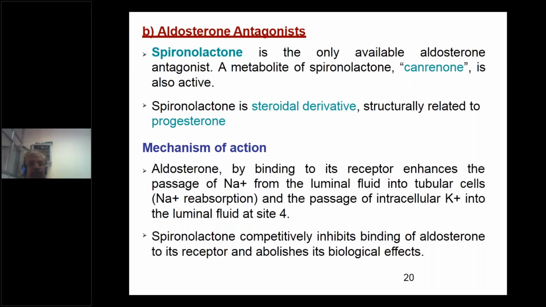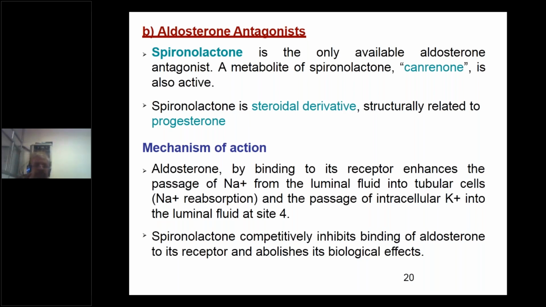Coming to the next class, that is aldosterone antagonist, spironolactone. It is the only available aldosterone antagonist. Metabolite of spironolactone is canrenone. It is also active. So you can say spironolactone and its metabolite canrenone both are active as diuretics. So spironolactone is a steroidal derivative. It is structurally related to progesterone.